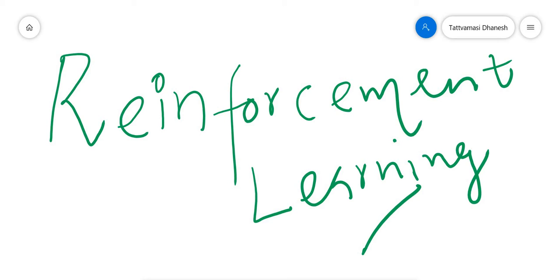Today I am going to discuss reinforcement learning. Machine learning is classified into three: supervised machine learning, unsupervised machine learning, and reinforcement machine learning. You already know it. See, reinforcement machine learning is a pure form of artificial intelligence.